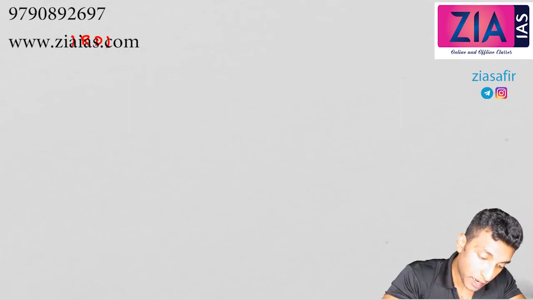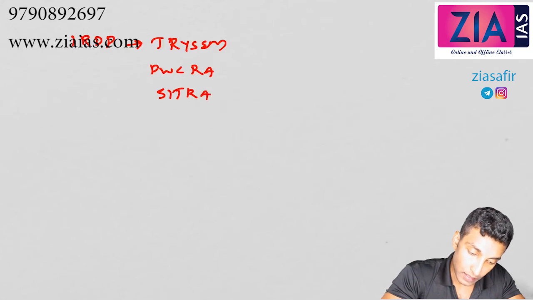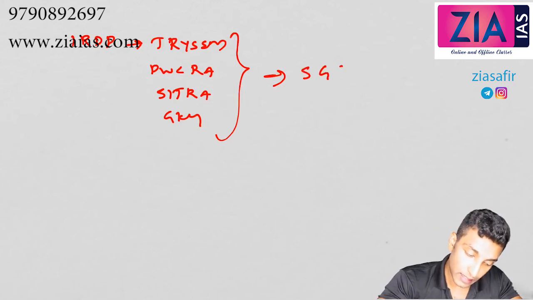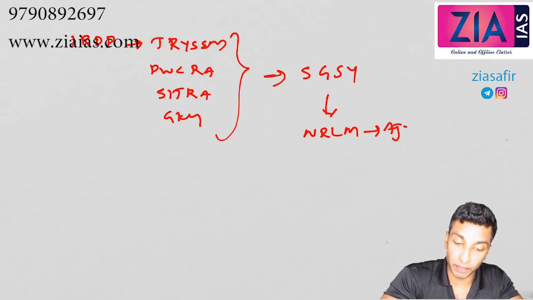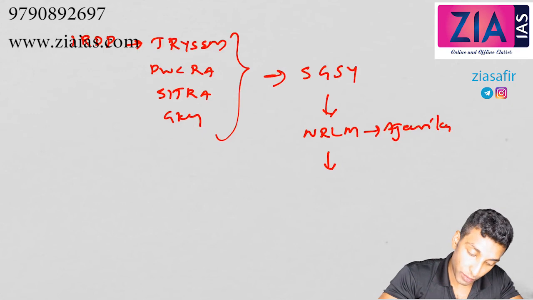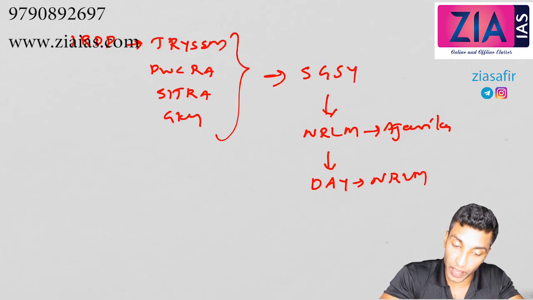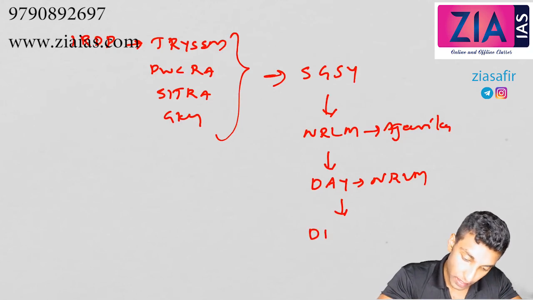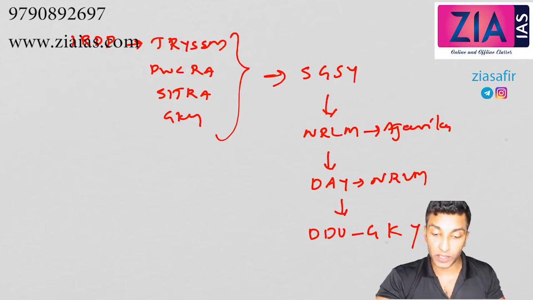IRDP, then the sub schemes like TRYSEM, DWCRA, then Ganga Kalyan, then GKY, all these merged into Swarna Jayanti Gram Swarozgar Yojana, SGSY. Then this was renamed to NRLM Ajeevika. Then this was renamed to Deen Dayal Antyodaya Yojana, DAY NRLM. Then this was renamed to Deen Dayal Upadhyay Gramin Kaushal Yojana, DDU GKY. Okay, so I hope this is clear for all of you.